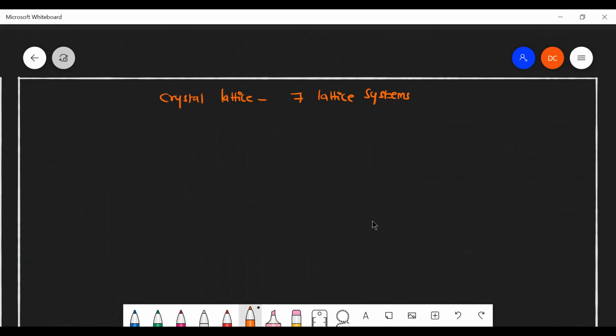Let's discuss. The first one is cubic. Simple cubic we can see. Here, A equal to B equal to C. At the same time, alpha equal to beta equal to gamma, that is also equal to 90. Then it is coming under the category of cubic. Simply, it will be looking like this. A perfect square.